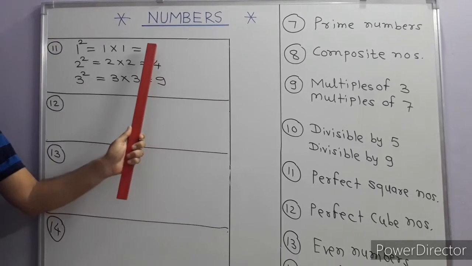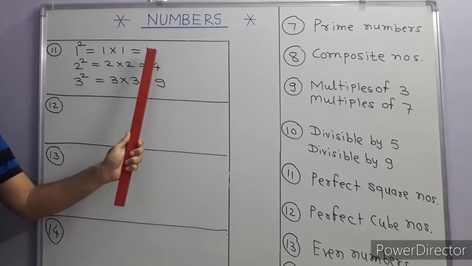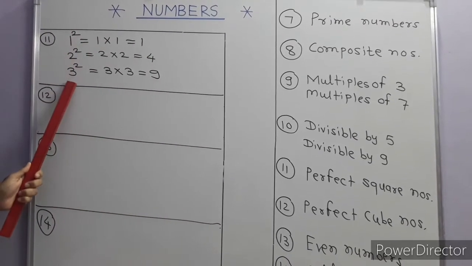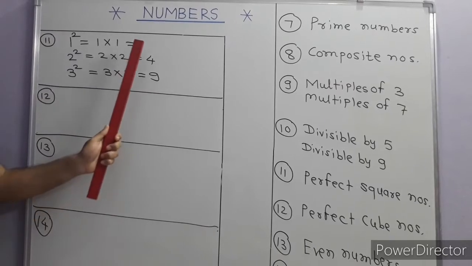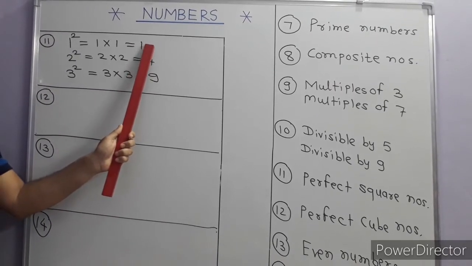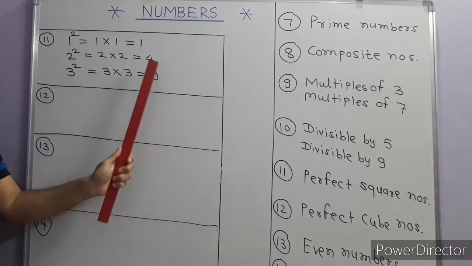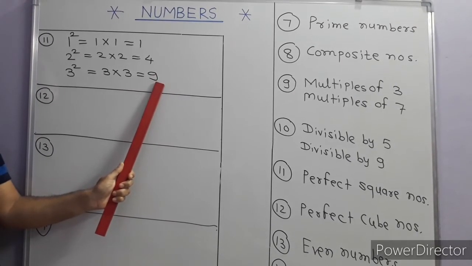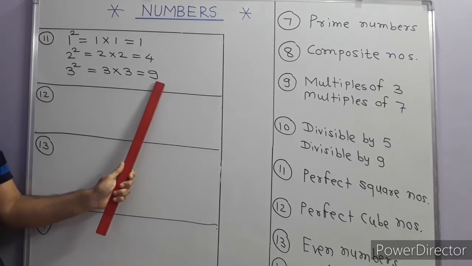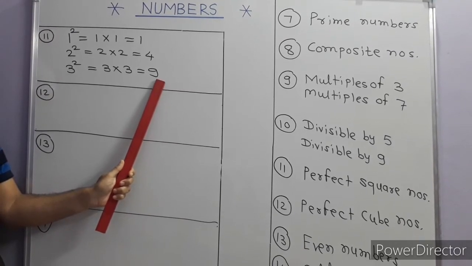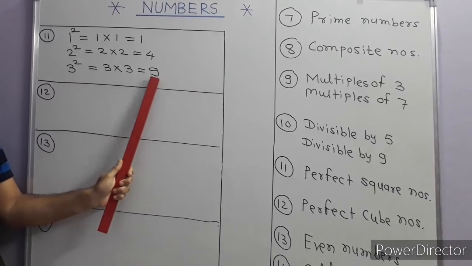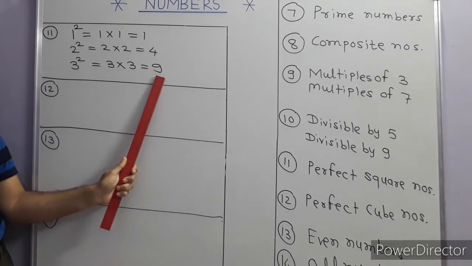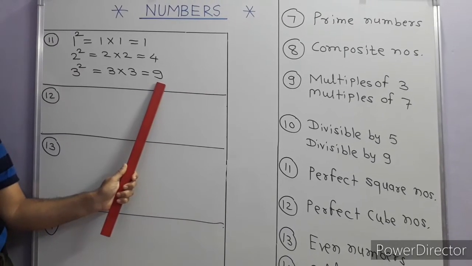So what is the definition of a perfect square number? Square of natural numbers is called a perfect square number. So 1 is the smallest perfect square number. Then 4 is a perfect square number, then 9, then 16, then 25, 36, 49, 64, 81, 100, and so on. These numbers are called perfect square numbers, or also complete square numbers.